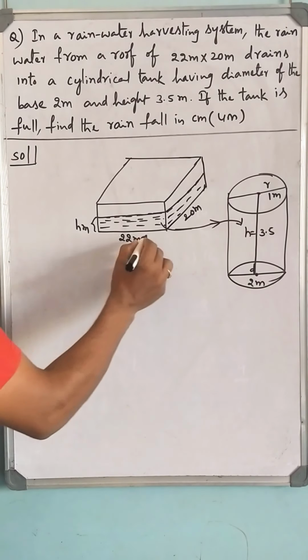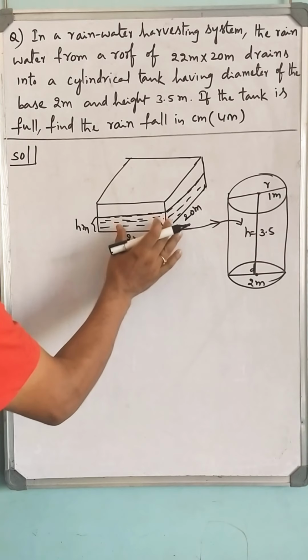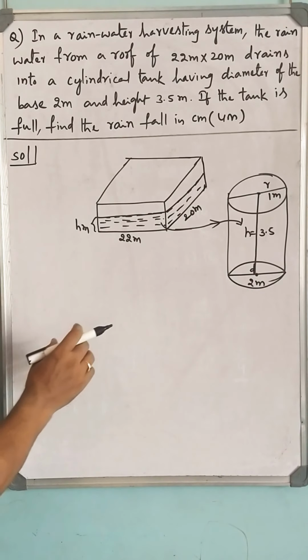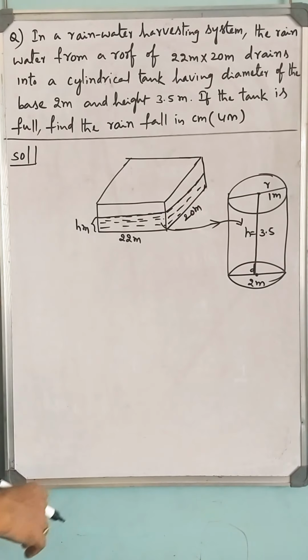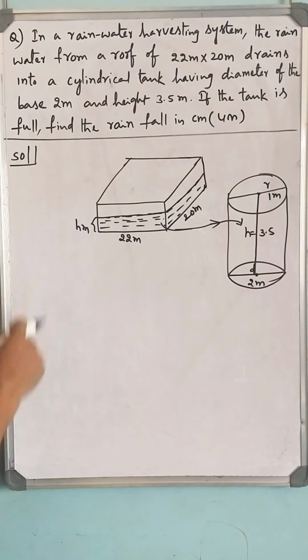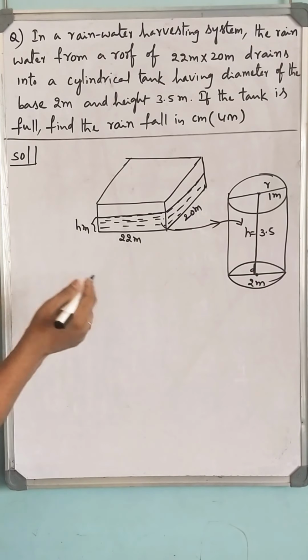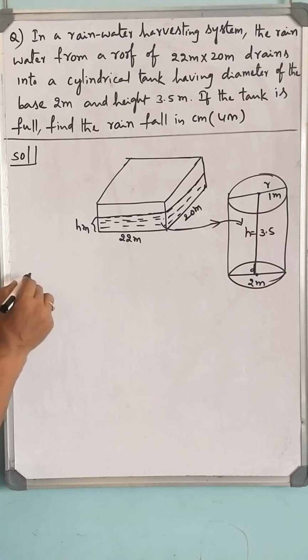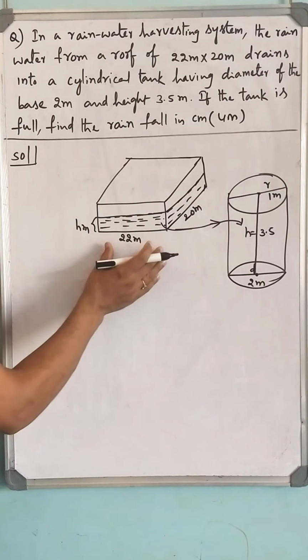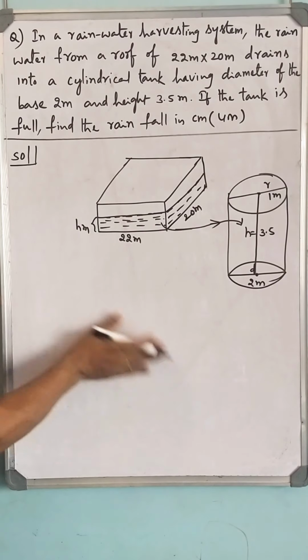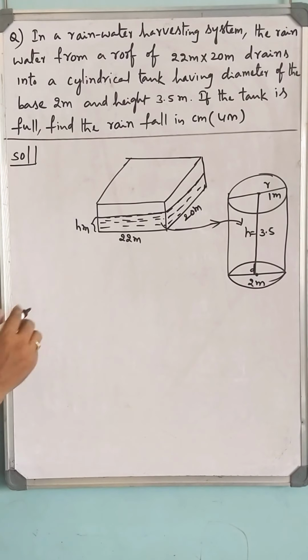As you know, volume of the water on the roof of the house is equal to volume of the water in the tank. That is the clue we are having. So I don't want to write the dimensions separately here because we don't have that much space.